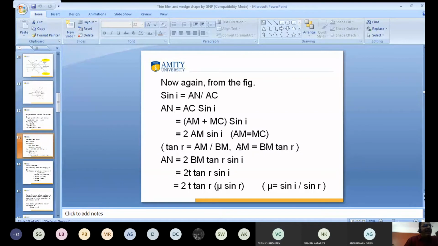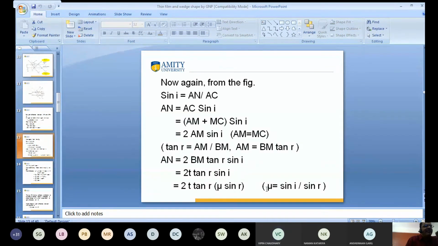So what is AN? AN is equal to 2 BM tan r into sin i. Clear? Yes, sir. What is the value of BM? T, thickness of film. Very good. So this is equal to 2t tan r sin i.